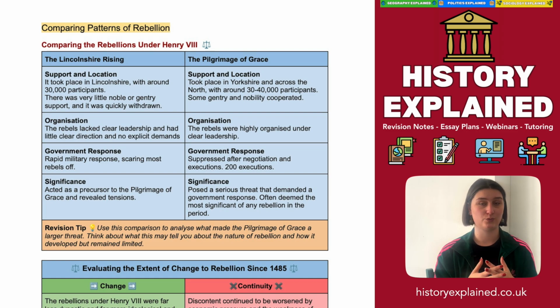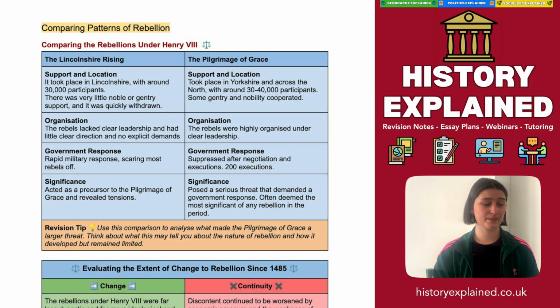There's a clear difference in organisation. The Lincolnshire rebels were seriously disorganised. There was no clear leadership, and that really impacted the way in which the rebellion went. This compares to the Pilgrimage of Grace rebels in Yorkshire, who were literally led by a lawyer. It was very highly organised, and that was a key feature in its initial success.